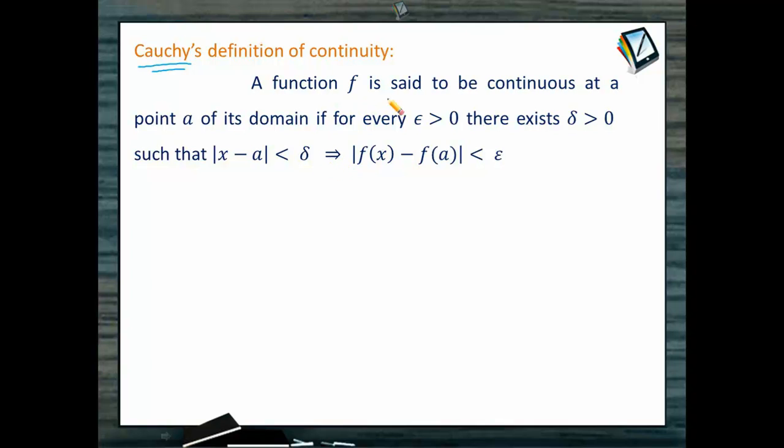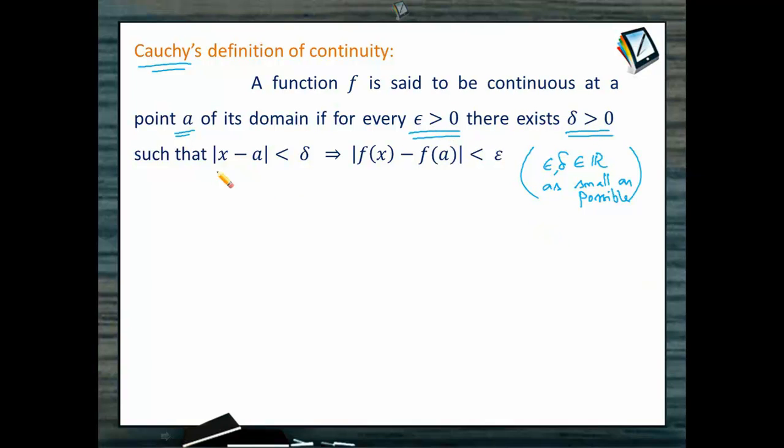A function f is said to be continuous at a point a if for every epsilon greater than 0 there exists a delta greater than 0. And remember, how are this epsilon and delta? Epsilon and delta should both be real numbers and they must be as small as possible, because these would denote something called a neighborhood. Now, what does this definition say?